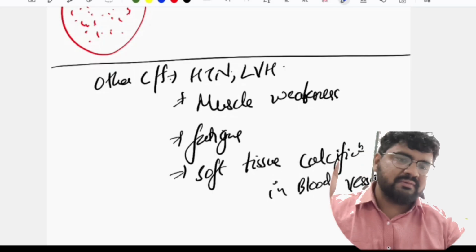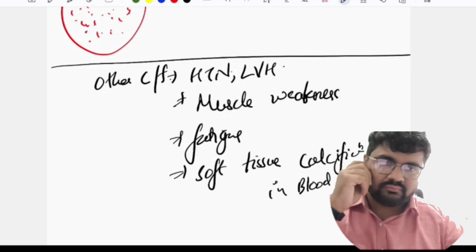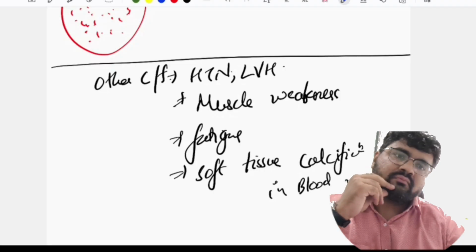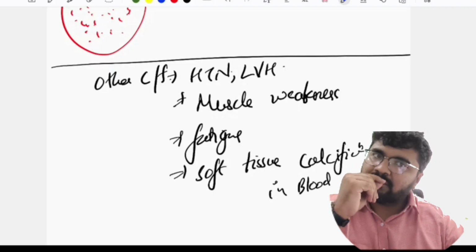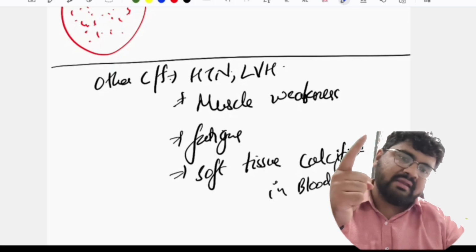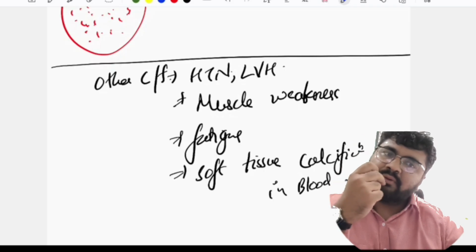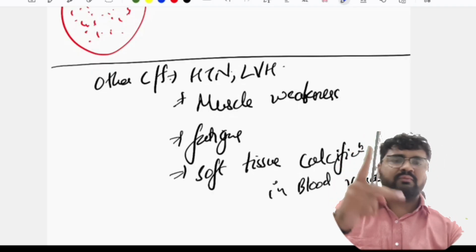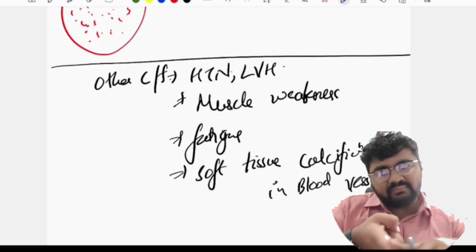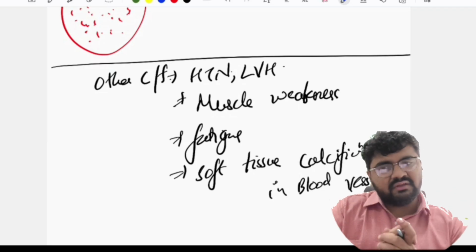Okay, thyroid में कौन सी है? What is the thyroid emergency that we know? Myxedema coma, that is one. And in hyperthyroid, thyroid storm. Very good, thyroid storm. Okay, so these are the two emergencies that are there with thyroid. Okay, one emergency that is there with your parathyroid is hypertensive crisis.